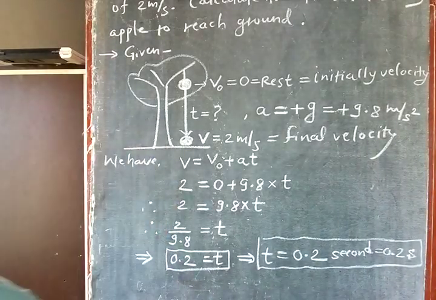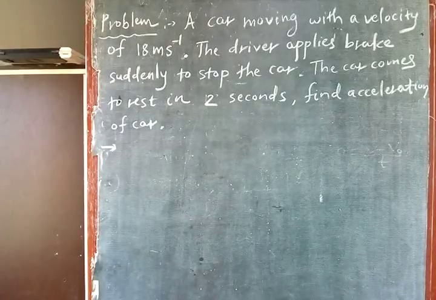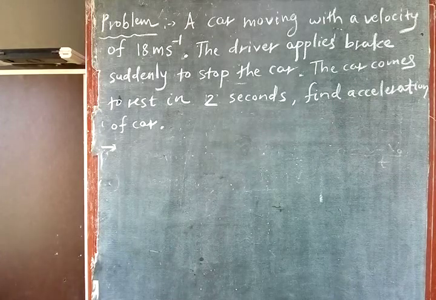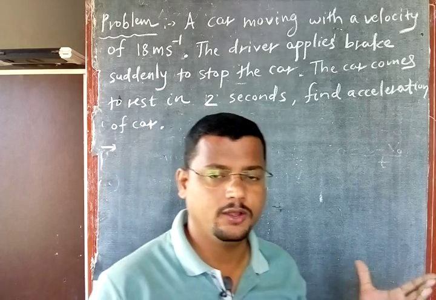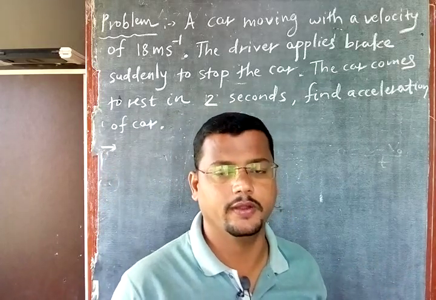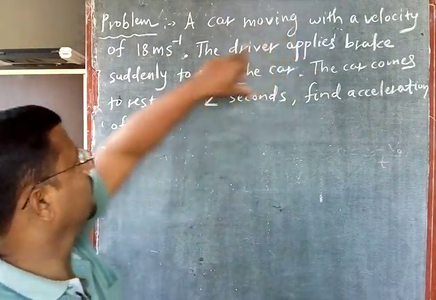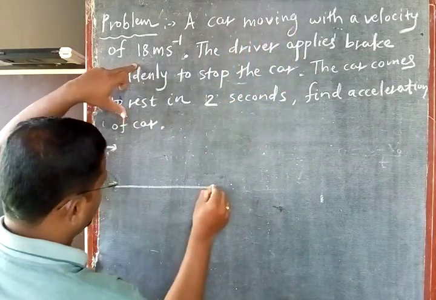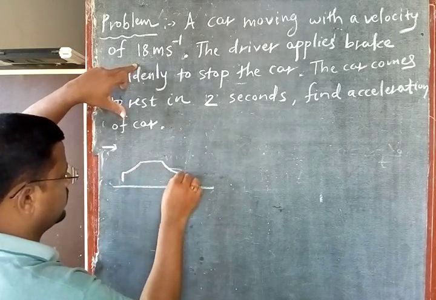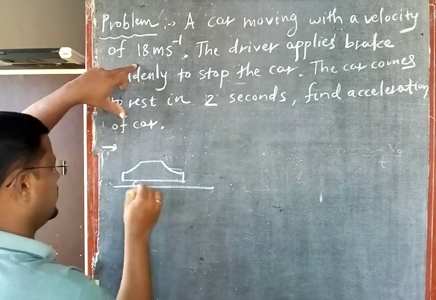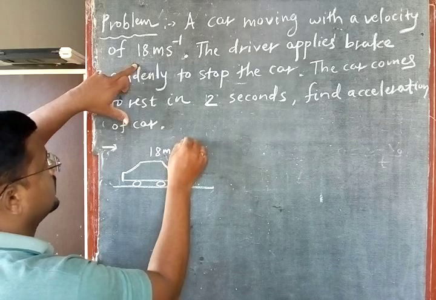I will write that example on the board. Just see here. Moving to the last example, I have written it on the board. This is also not there in any textbook. I have just created it to create interest in you. See the problem: a car is moving with a velocity of 18 meter per second. For your reference, I am drawing the diagram of the car. So this car is moving with a velocity of 18 meter per second.